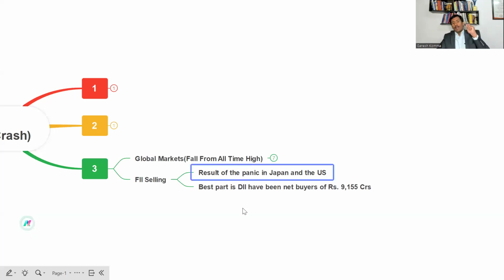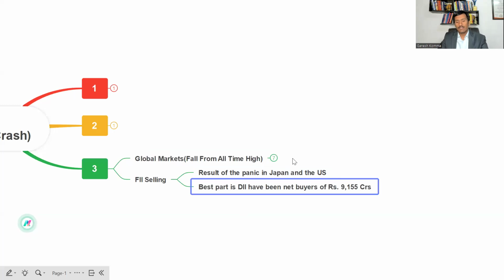So the FII major selling has been because of the panic related to the Japanese and the US markets. But yes, on the DII side, we have seen yesterday a net buying of 9,155 crores.